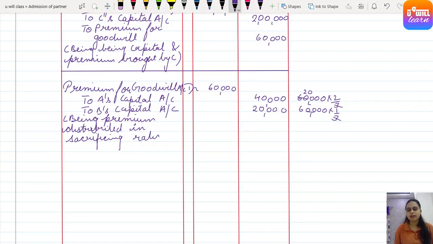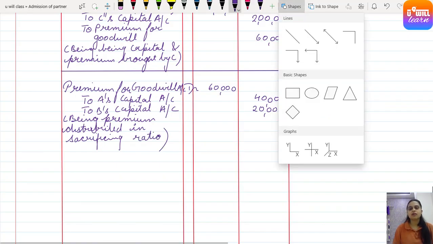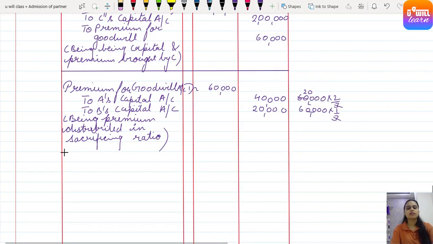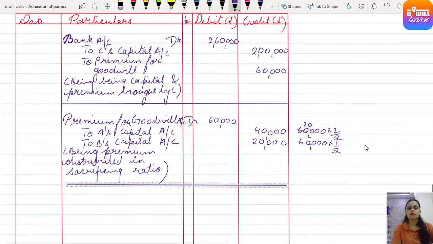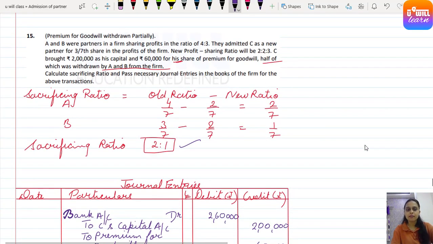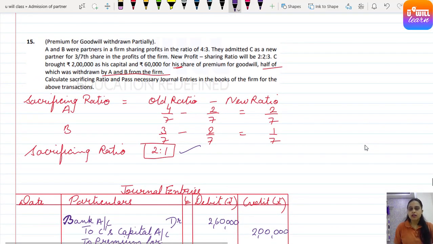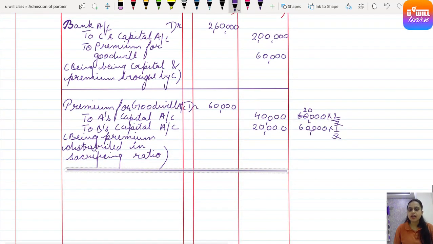Clear everyone? Understood the concept? So in this question, there is also one additional information. Let's read that again. It says that half of which was withdrawn by A and B from the firm. So whatever premium for goodwill share A and B get, A gets 40,000 and B gets 20,000, right? Half of which is withdrawn from the firm. Withdrawn, so cash goes out or bank is decreasing.